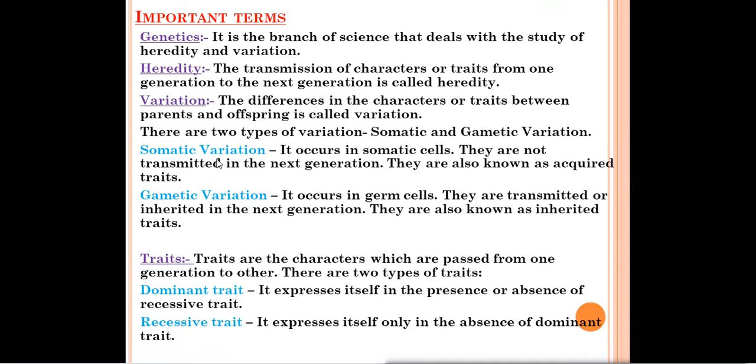So if those characters are passed from the parents to their offspring, means to their children, that is called heredity. The transmission of characters or traits from one generation to the next generation is called heredity. One generation means from the parent generation to their children's generation. If characters like eye color, skin color, texture of the hair, whether straight or curly, and height of a person are passed from the parents to their children, then that is called heredity. And about evolution I will be telling you when we start that part. So this is the meaning of heredity.